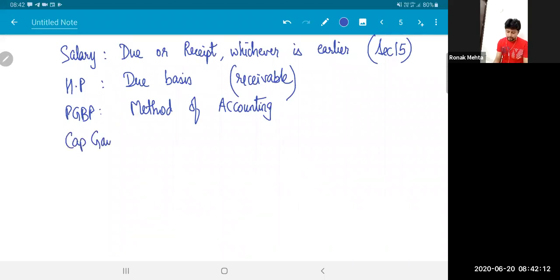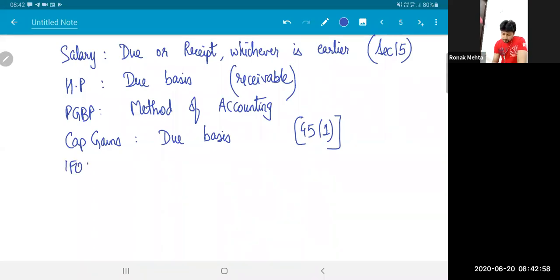Capital gains, again, is taxed on due basis. And the proof of that is section 45(1). The default year of taxability is the year of transfer. When the transfer has happened, consideration is receivable. Whether it is received or not, you don't know, but it is receivable. That's why if you go back to the textbook and read, you will observe at many places the words received or accrued as a result of transfer of the capital asset. Your consideration is received or accrued. Or the amount accrued, whether received or not, will be taken as your consideration.